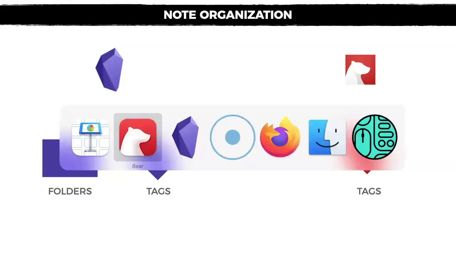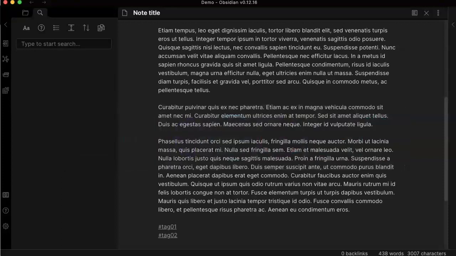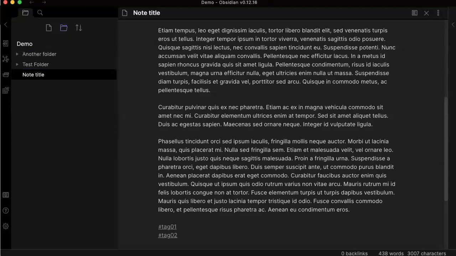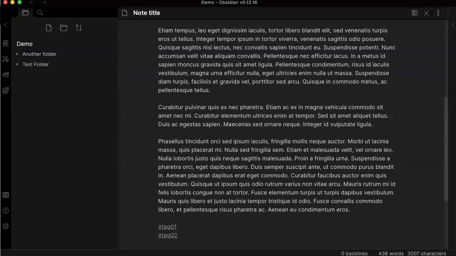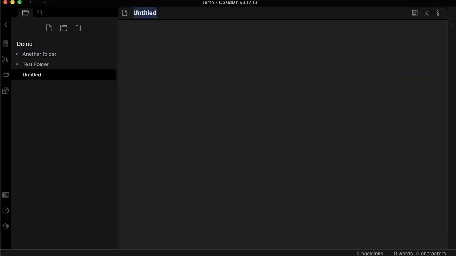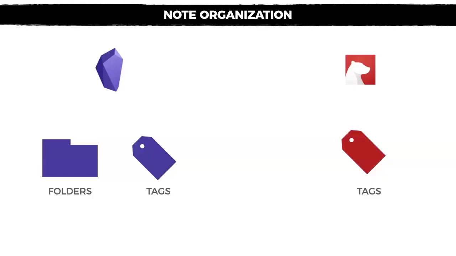So let's dive back into Obsidian to show you exactly the folders that I talk about. What you can see here is you can create different folders. So a test folder, and let's add another folder here. After that, if I create notes, I can easily drag and drop them into different folders if I want to work like that, or I can directly create a note outside the folder. So it allows you to take full advantage of folders and tags in the same way.